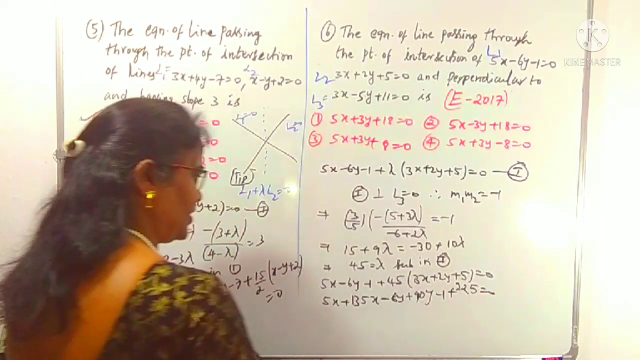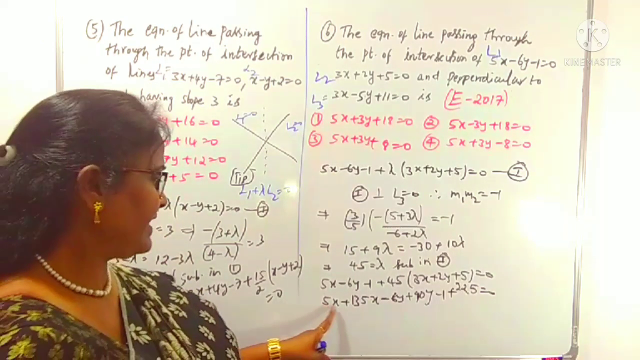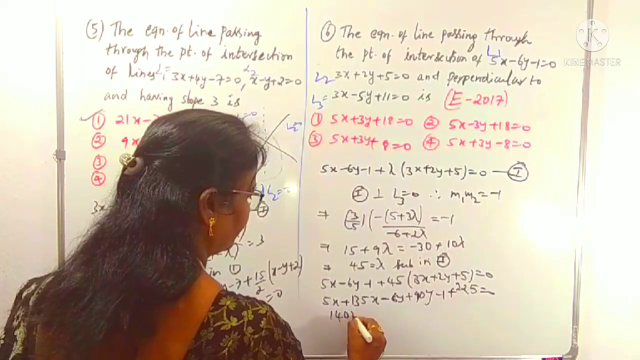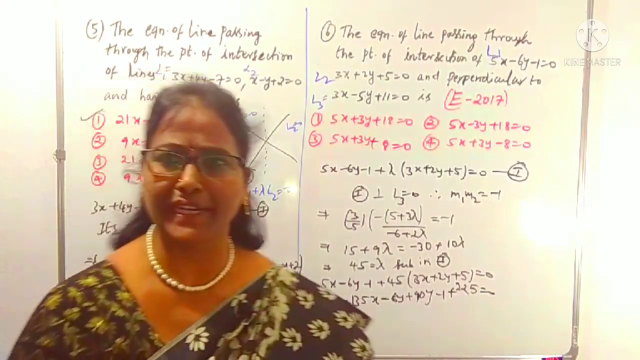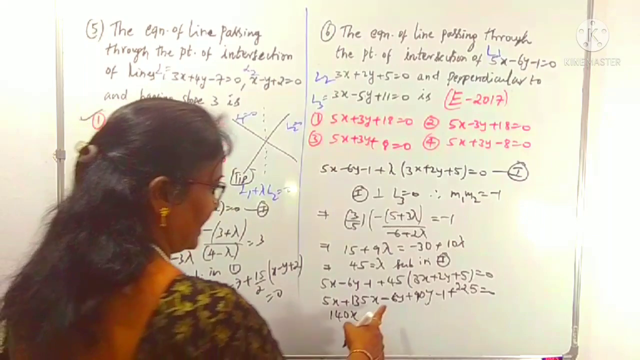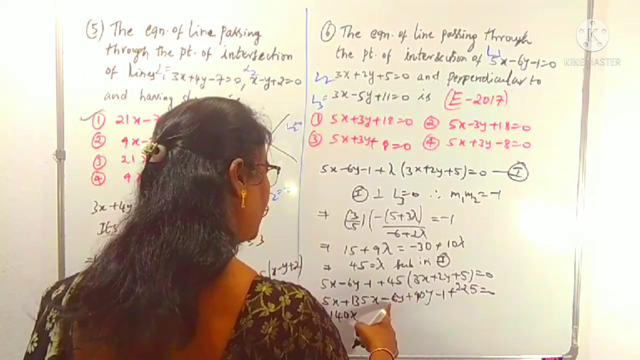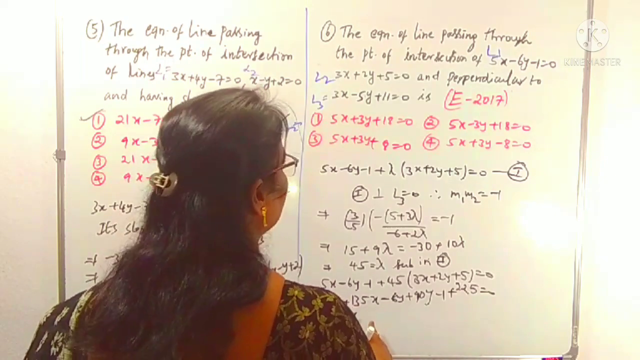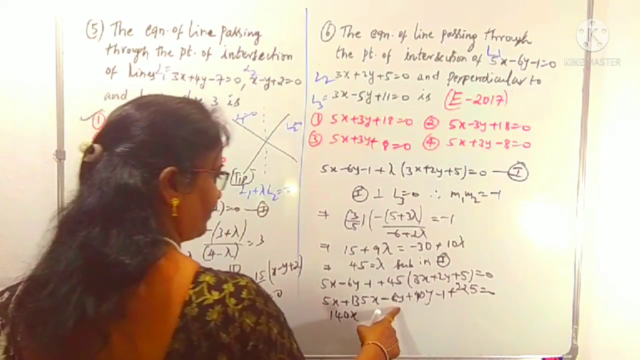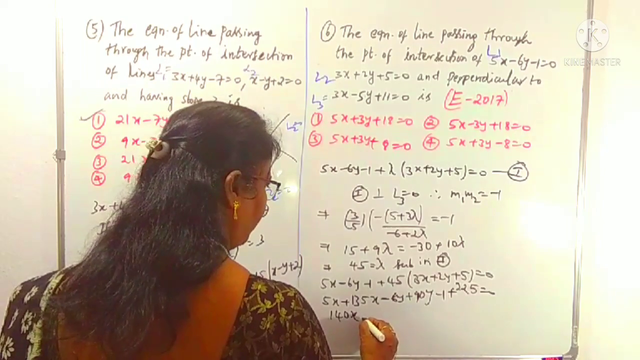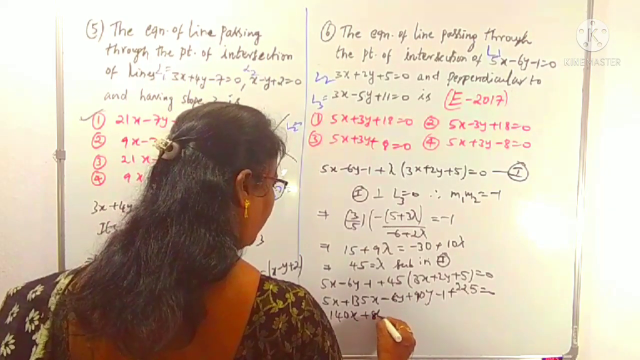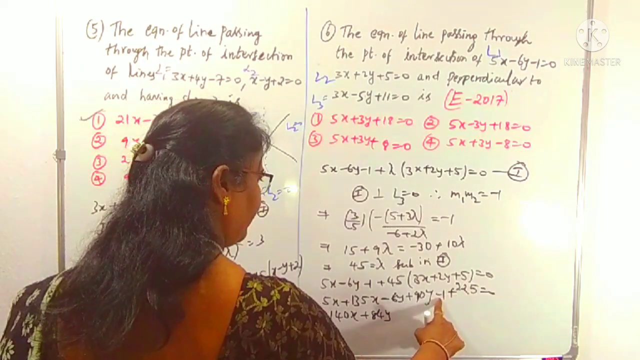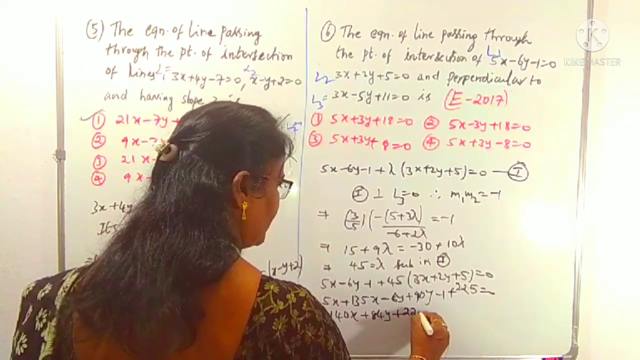Okay, what is the simplification? 5x plus 135x is 140x. And then the y term: what is the y term here? Minus 6y plus 90y. Is it minus 6y? Yes. Minus 6y plus 90y is 84y. Then the constant: 225 with minus is 224, equals 0.